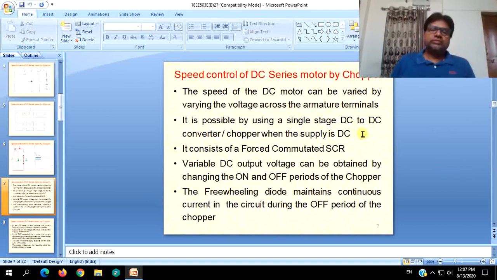So to realize this chopper control, it consists of a force commutated SCR. By controlling the turn on and turn off times, a variable DC output voltage of the chopper can be obtained by changing the turn on and turn off periods of the chopper. The freewheeling diode maintains continuous current in the circuit during the off period of the chopper. It is because of the freewheeling diode that the load inductance can release its own energy to get circulated on its own.